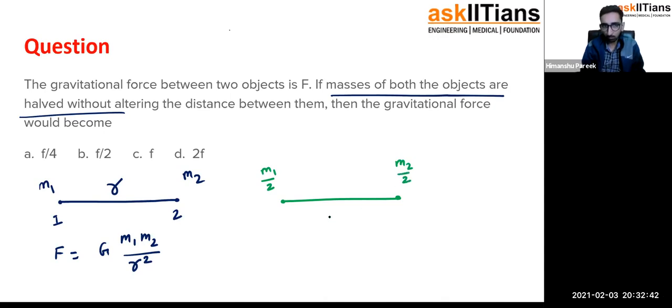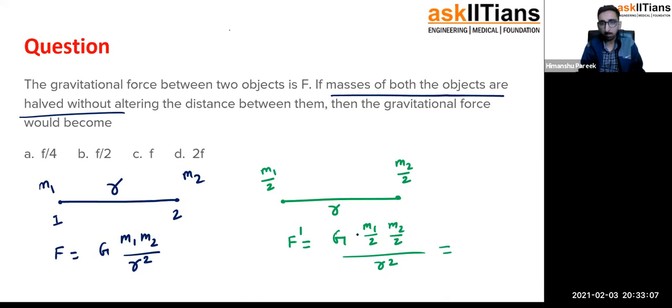Then the gravitational force between them will become, without altering the distance. So this will remain r only. So now I will write the new force F prime: G times m1 over 2, m2 over 2, divided by r square. How can we write this thing?